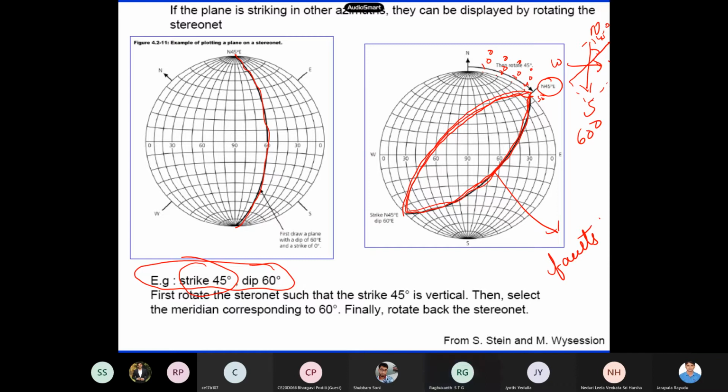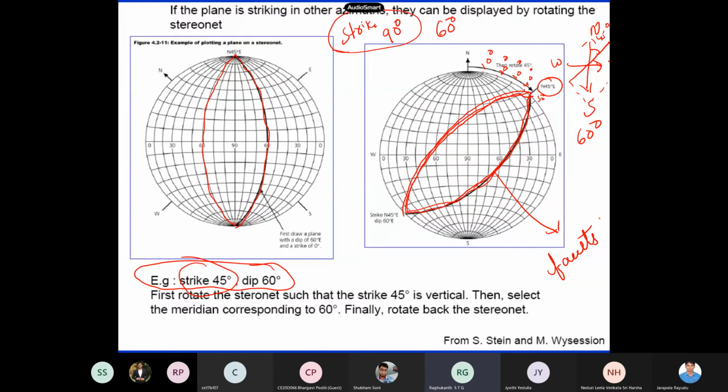Now, or if I take this line, what will this strike angle be after rotating? No, 45 degrees only, but dip is 60 degrees west. 60 degrees west actually. So now if I want to draw, strike is, you see, 90 degrees. So where does that come? Strike 90 degree and dip is 60 degrees.